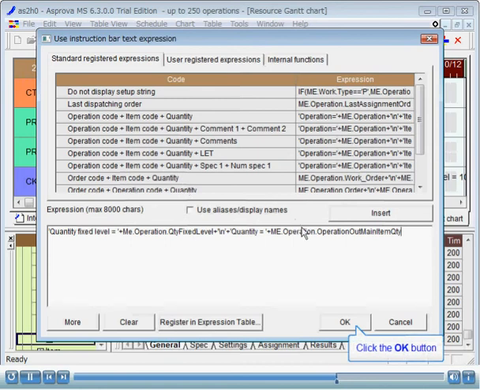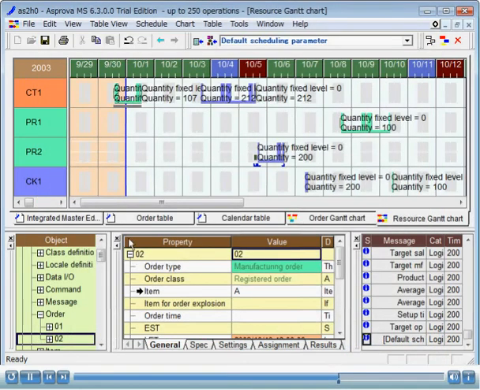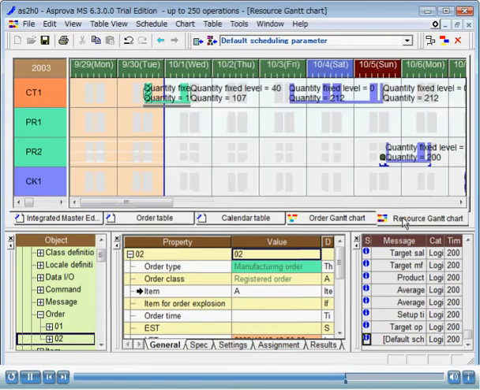Click the OK button. Open the order table. Set the order priority of order 01 back to 95. Return to the resource Gantt chart. Reschedule.